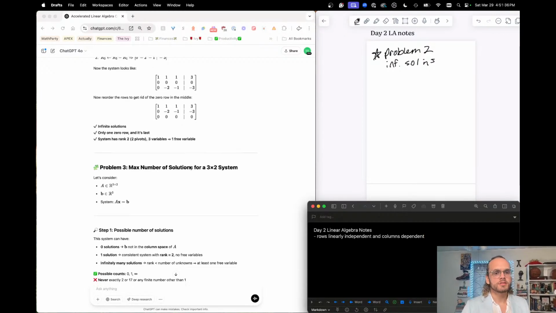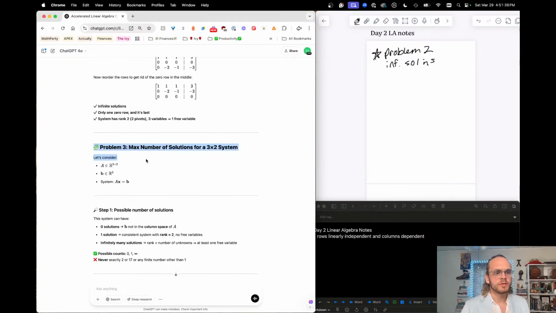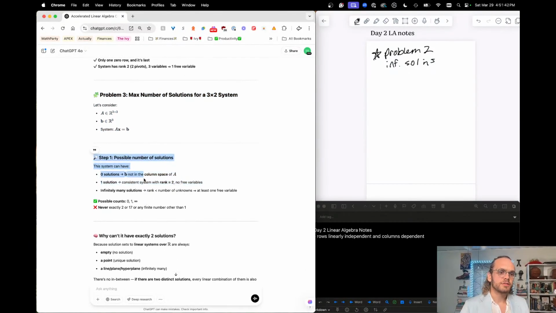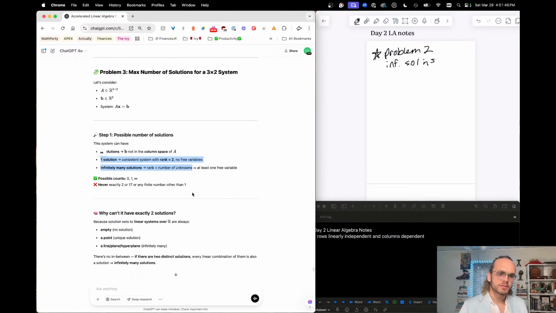So, the max number of solutions for a 3x2 system. The system can have 0 solutions, not in the column space of A; 1 solution, consistent system with rank equals 2, no free variables; infinitely many solutions.